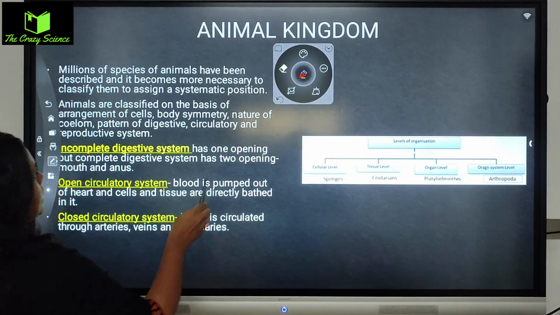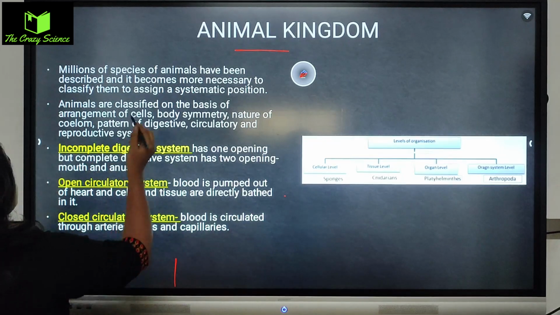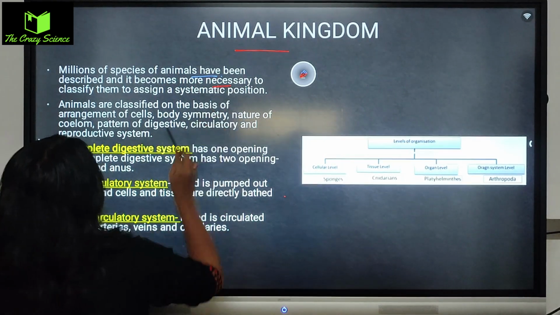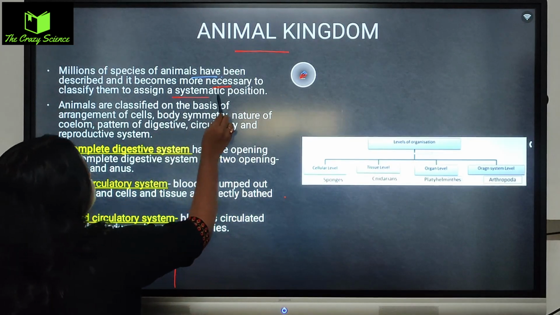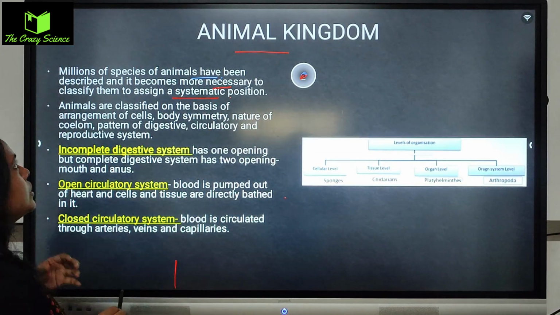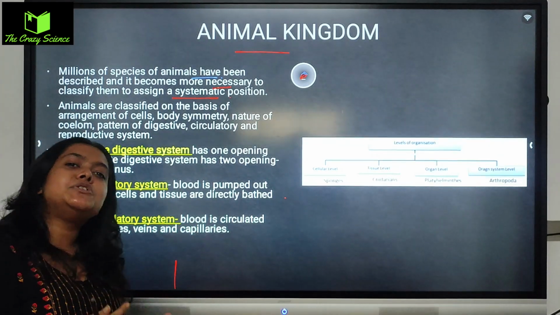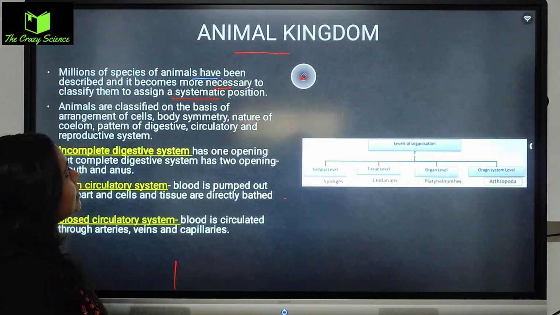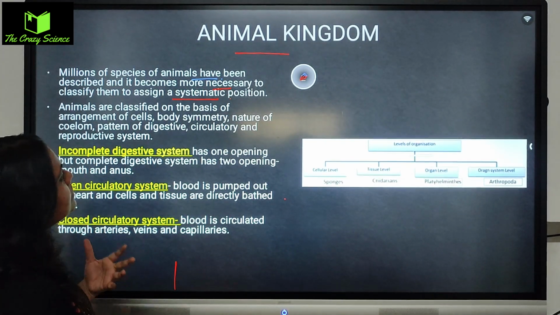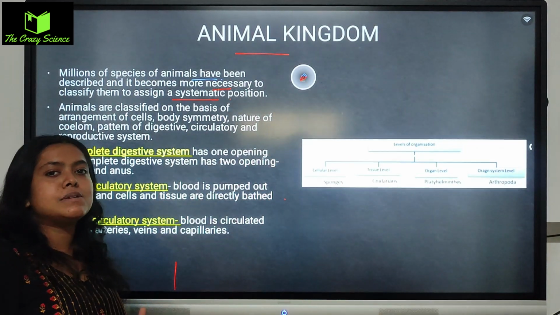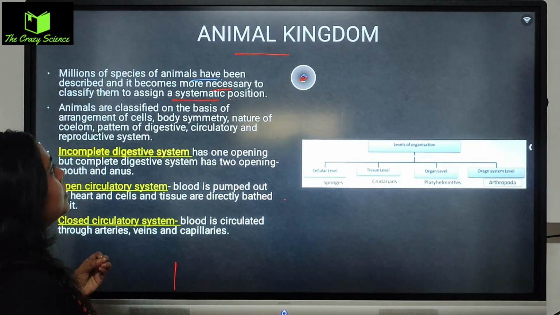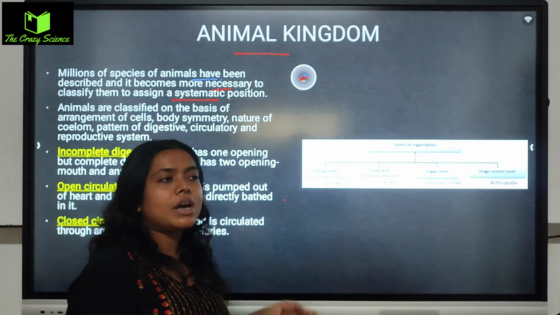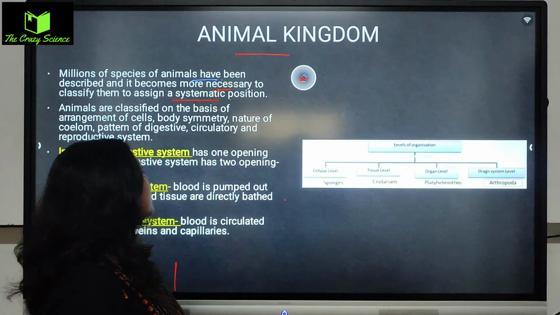So as you can see, I have written that millions of species of animals have been described and it becomes more necessary to classify them and assign them a systematic position. So if there are so many millions of species in this world, here classification becomes necessary, because we have to put them in a systematic position.